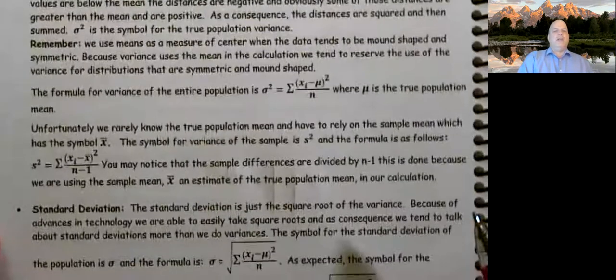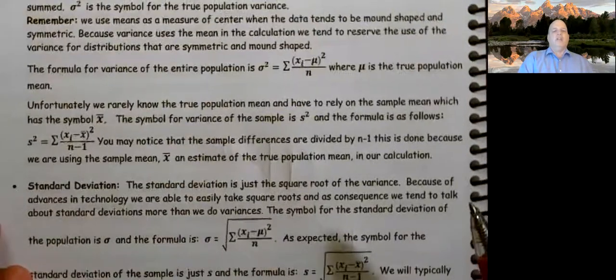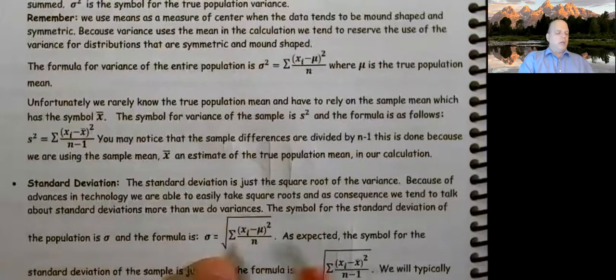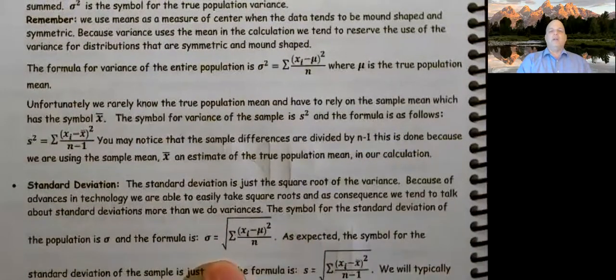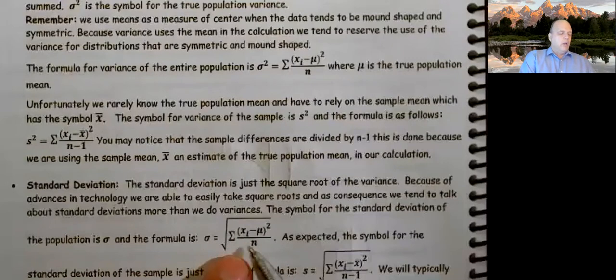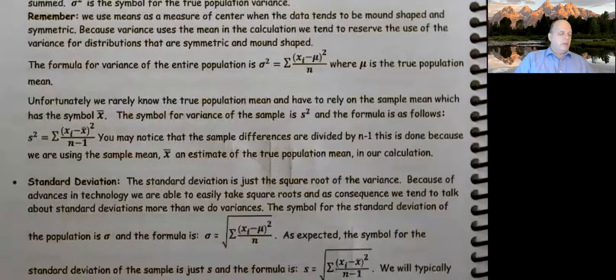Standard deviation, on the other hand, is exactly the same thing, except we just took the square root of it. Most of the time we talk about things in standard deviations. We rarely talk about the variance calculation. Anyway, standard deviation is just the square root of the variance. So once again, individual values minus the average, all right?